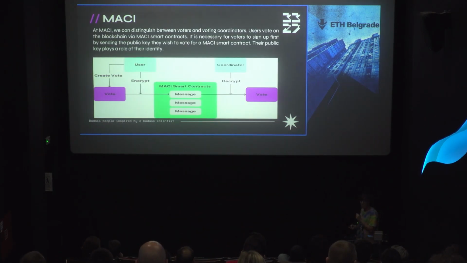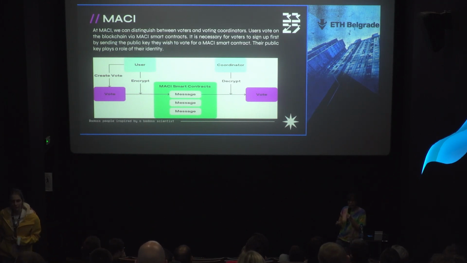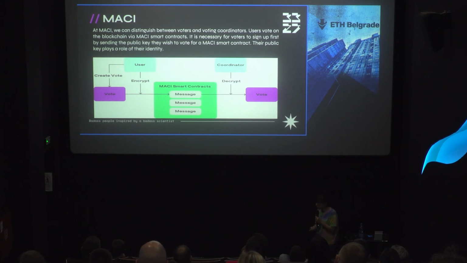Okay, let's start. How MACI works. We have two different roles. The first role is users or voters, and the second role is the coordinator. We have one single coordinator, and this coordinator is a trusted coordinator. Voters need to sign up first with their public key, and their public key plays the role of their identity.